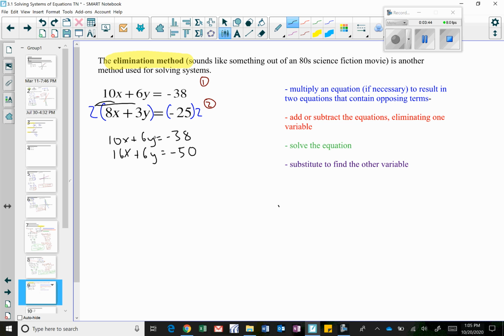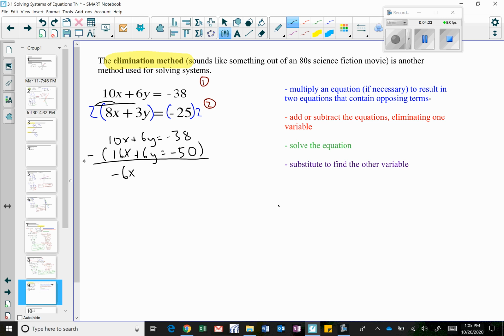So now I have the same number of y's in my top equation and my bottom equation. I want to eliminate my y's. I have a positive 6y here and a positive 6y here, so I believe I need to subtract my entire bottom equation in order to eliminate my y's. When I subtract the bottom equation from the top equation, 10x minus 16x gets me a negative 6x.